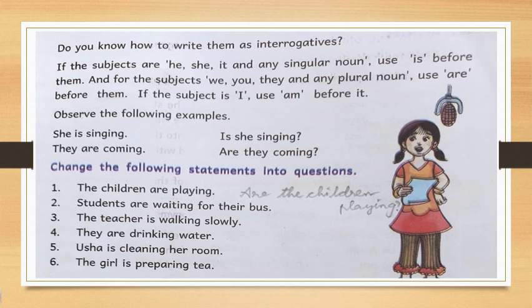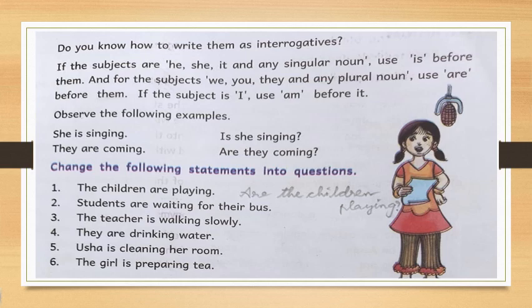She is singing. Then here she is subject. Is it singular or plural? It is singular form. So you have to use is as helping verb. Is should come at the start of the sentence. Is she singing? Okay. Then, they are coming. Here they is a plural noun. So you have to use are before the sentence. Are they coming? Question mark. Understood? So it's very easy.